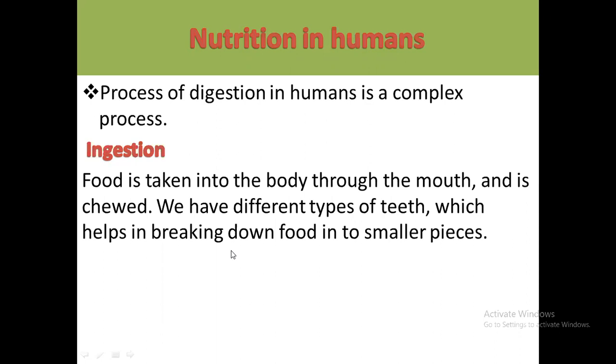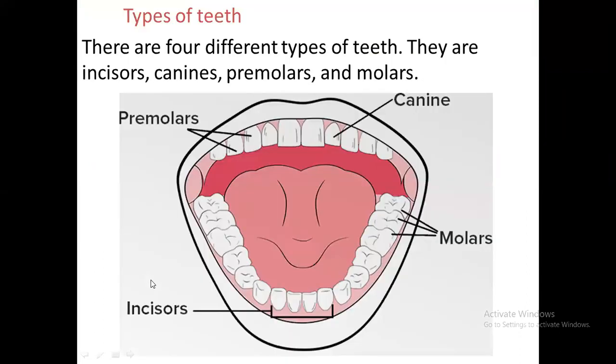Incisors, canine, molars. Yes. Then we talk about four types of teeth. We have different types of teeth which help in breaking down food into smaller pieces. We'll see the four different types of teeth. They are incisors, canine, premolars and molars.